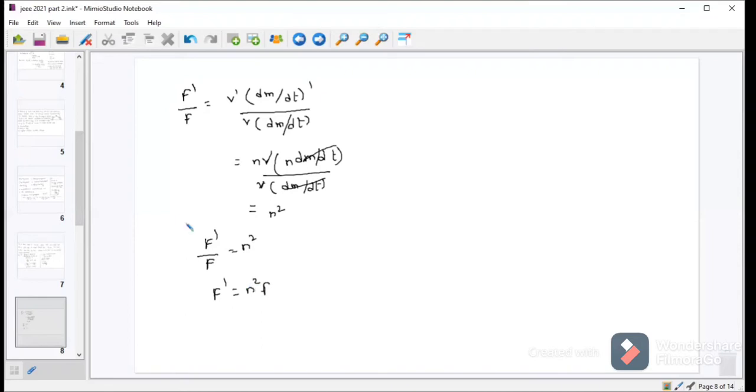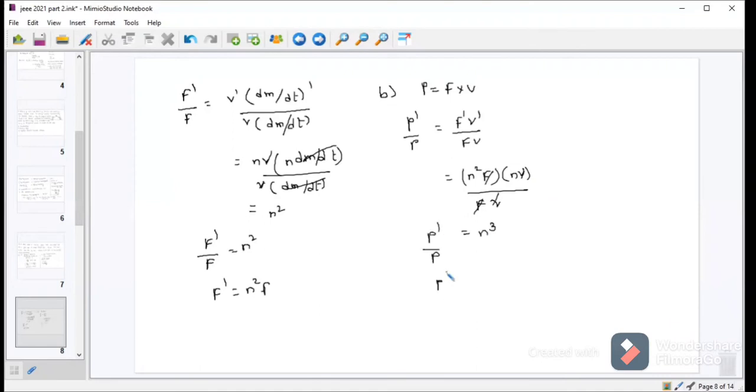Okay. Now coming to the B part. We know power is equal to force into velocity. So P dash by P equals F dash V dash by F into V. F dash we got already, n square F, and V dash is n times V, divided by FV. Simply F and V will get cancelled. This will become n cube. So P dash by P equals n cube, and P dash will become n cube times the power P.